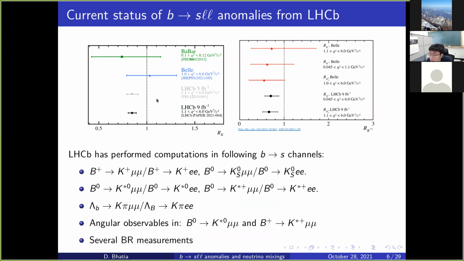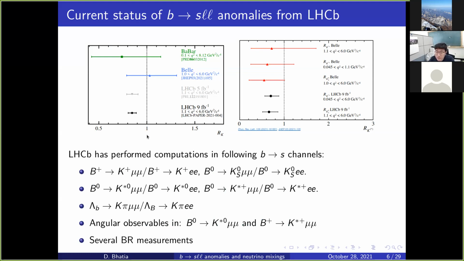So the experiments have measured this ratio RK. The RK ratio is actually a ratio of B plus to K plus mu mu divided by B plus to K plus EE. And you see the LHCb recent measurement has become quite away from 1. So this is at the moment 3.1 sigma away from 1.